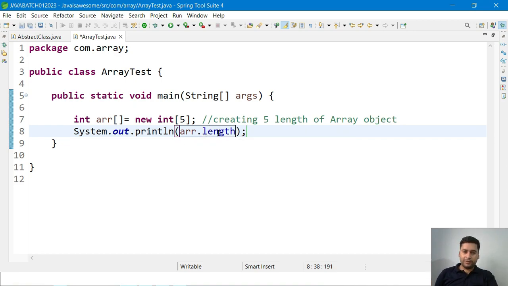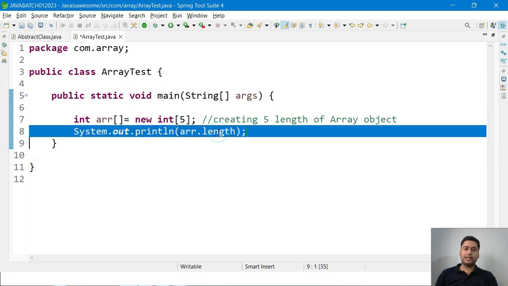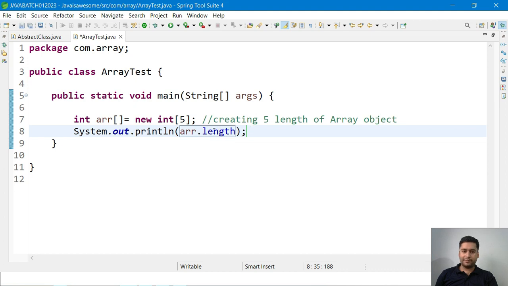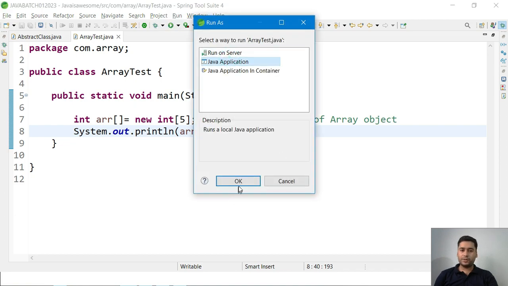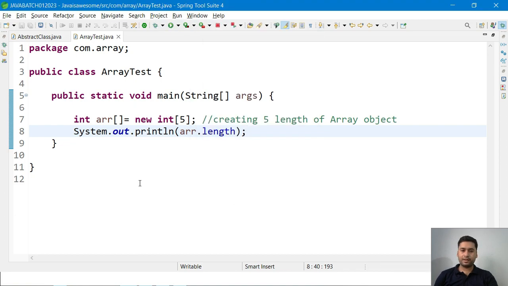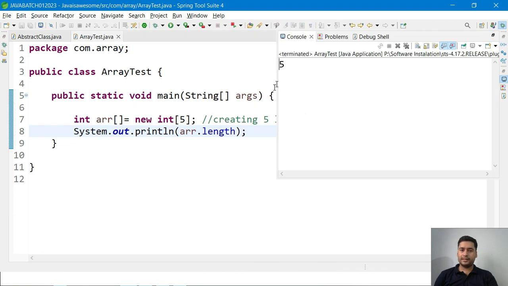If you click on that and press Ctrl+1 to see where the length is coming from, it's not showing where it comes from. But internally, whenever you create an object reference of an array, it internally gives one length variable, and through that we can see the length of the array. Let me run this code so that you can understand more. You can see the length of the array is 5.